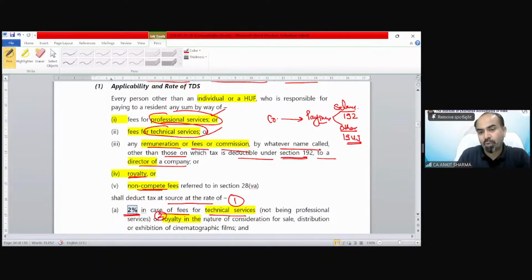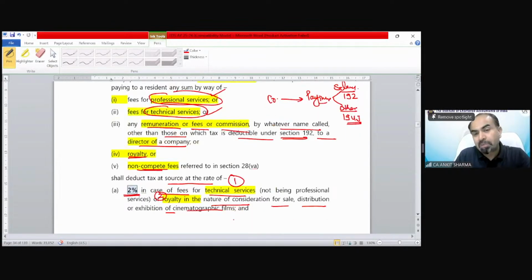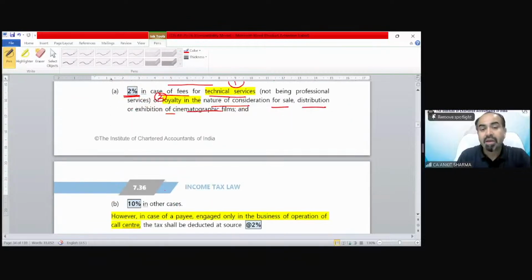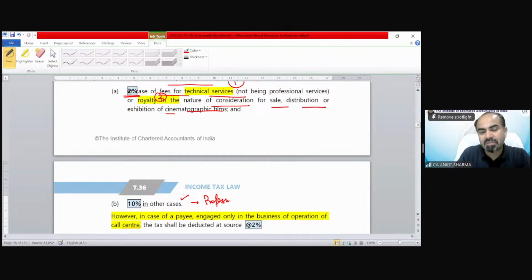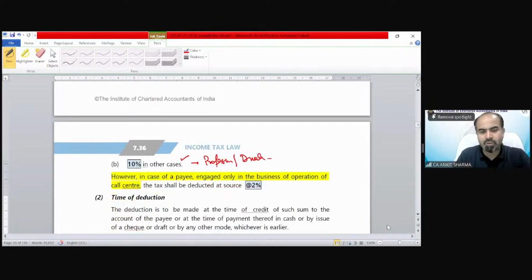Royalty also, in the nature of consideration for sale, distribution or exhibition of cinematographic films. So for technical services, it's 2%, and 2% is for royalty if it is for exhibition of cinematographic films, and 10% in other cases. So that means for professional services, for director's payment and royalty other than cinematographic films and non-compete fees, the rate would be 10%. We have a specific format also for this.